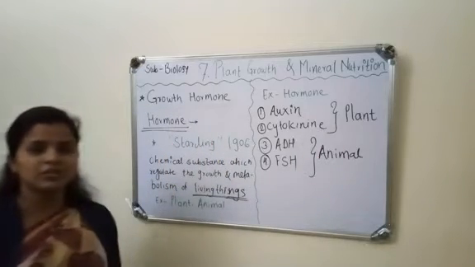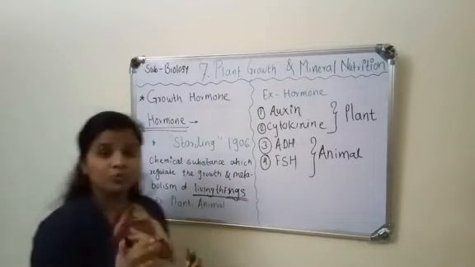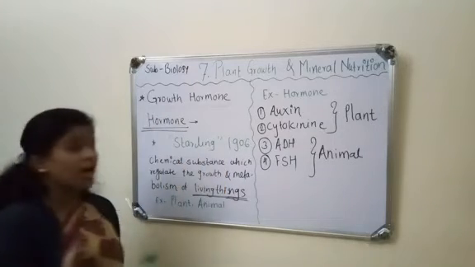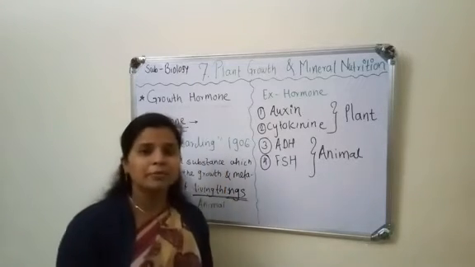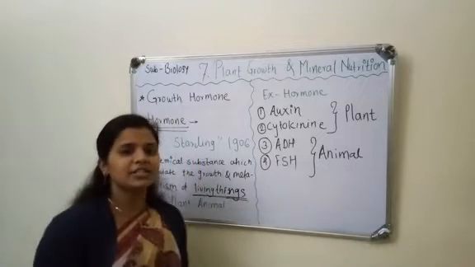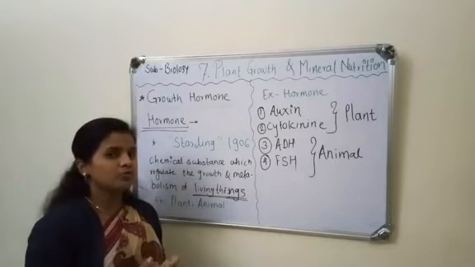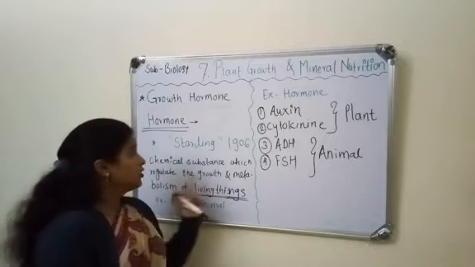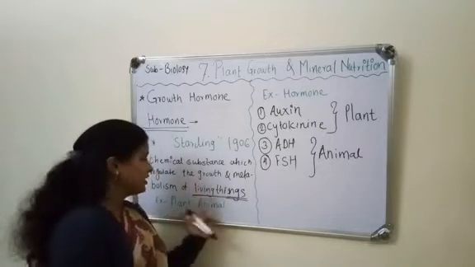So this is some basic information about hormones. The term hormone was coined by the scientist Starling in 1906, and the definition of hormone is a chemical substance which regulates the growth and metabolism of the living things.